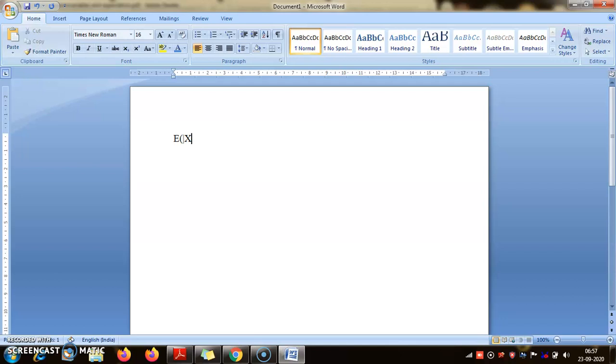So the expectation of mod x equals the expectation of x plus plus the expectation of x minus. These are expectations of non-negative valued random variables that we all know.